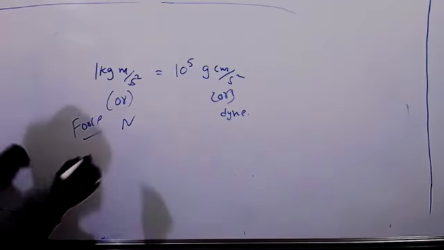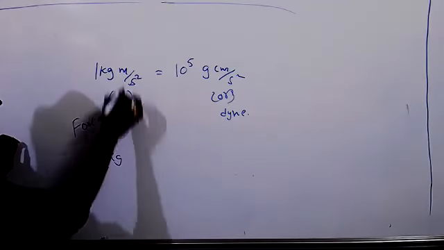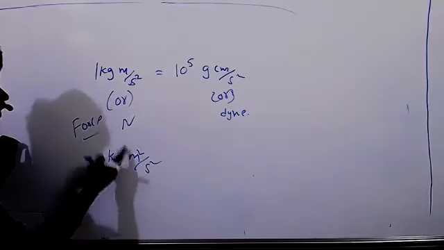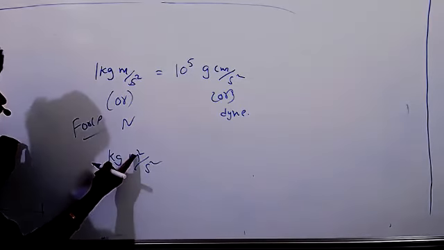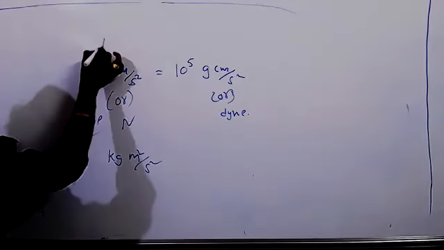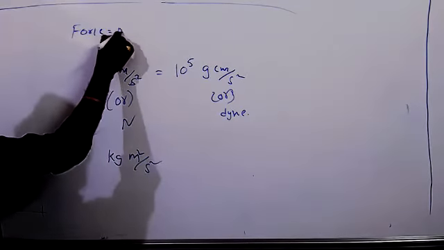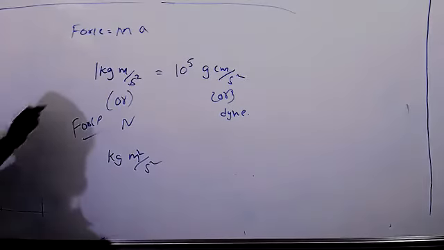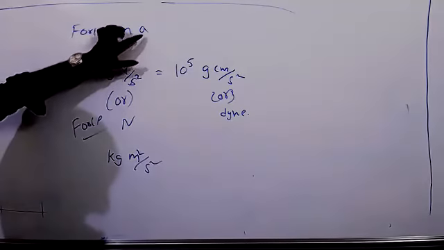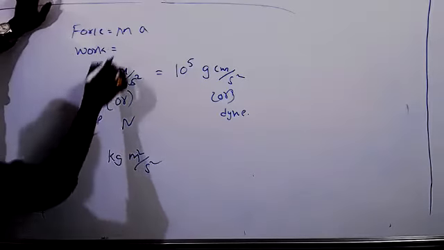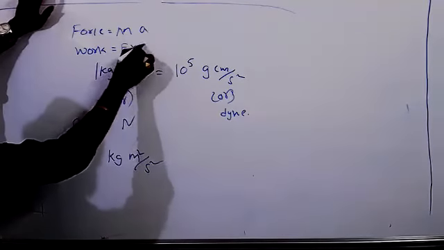Energy is kg meter square per second square. Here meter is there, here meter square. Because force equals mass into acceleration. Mass is kg, acceleration is meter per second square. Work means joule, force into displacement.